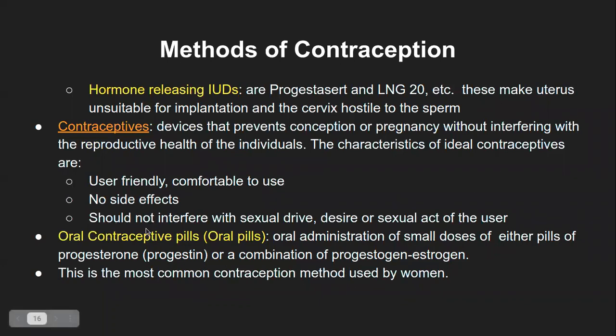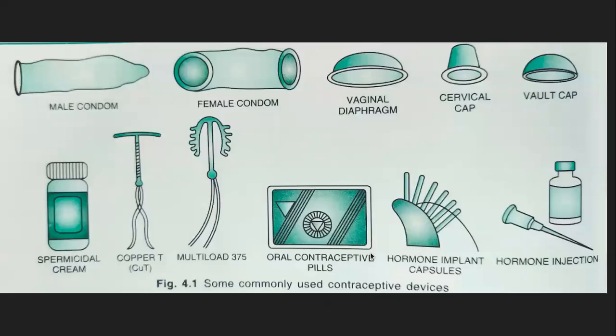They also do not interfere with the sexual drive or the desire or the sexual act of the user. For example, copper T like devices, or even the condoms, create a physical discomfort. Putting in and taking out the copper T is again a discomforting procedure.